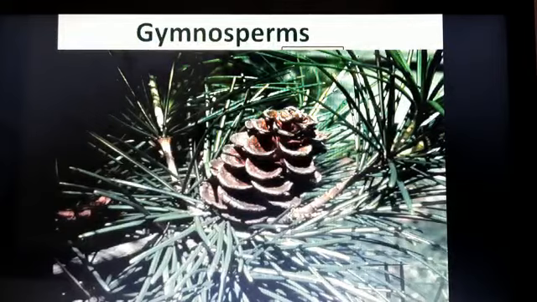Student, gymnosperms are plants in which the ovules are not enclosed by any ovary wall and remain exposed. Ovules are not covered or enclosed by any ovary wall. Student, gymnosperm is known as a naked seed plant. The meaning of gymnos is naked, and sperma means seed. So gymnosperms are naked seed plants because ovules are not enclosed by any ovary wall.